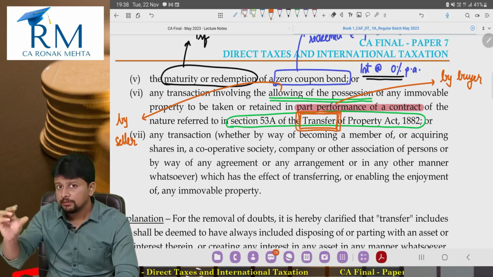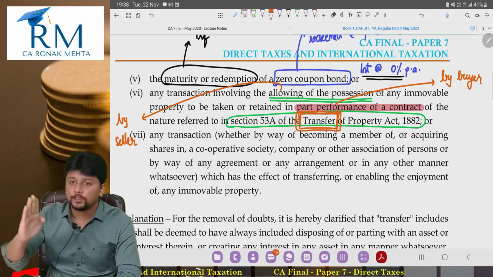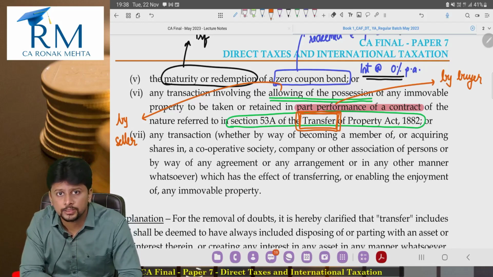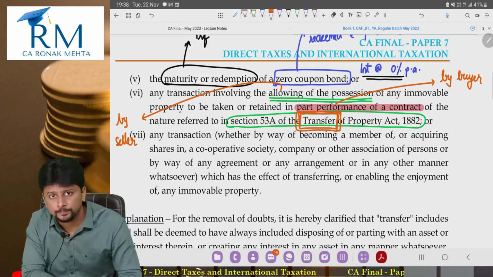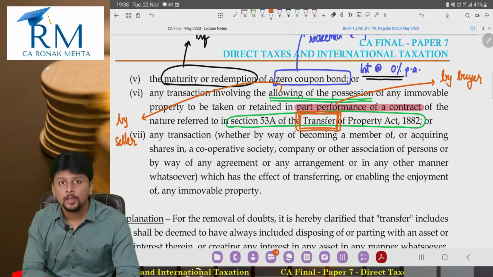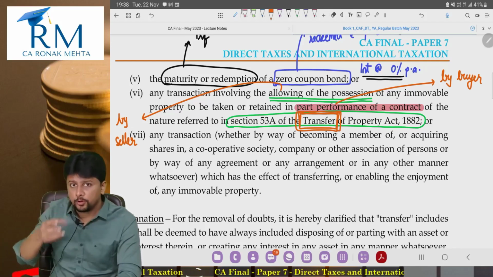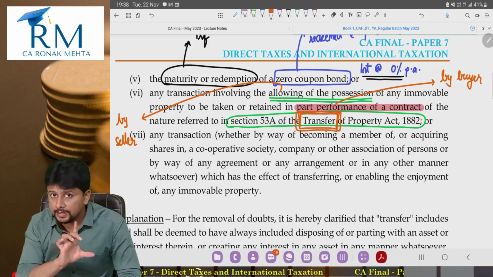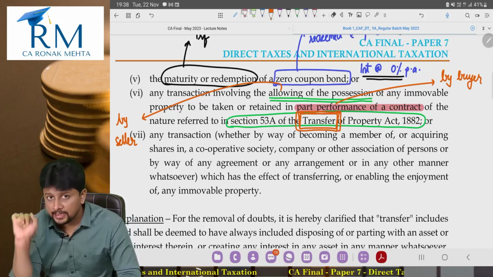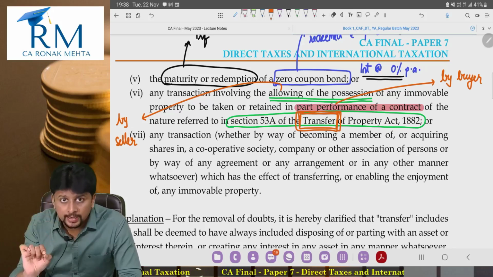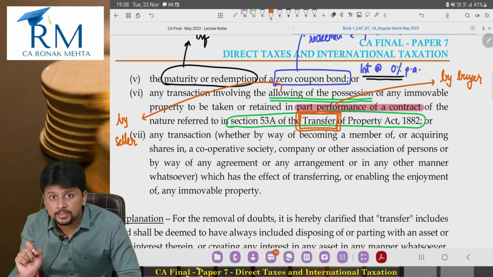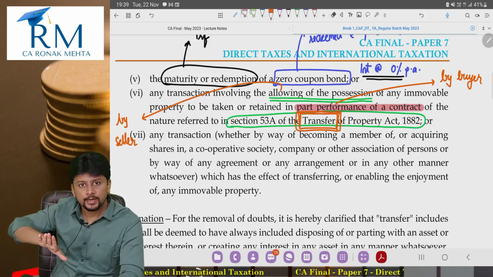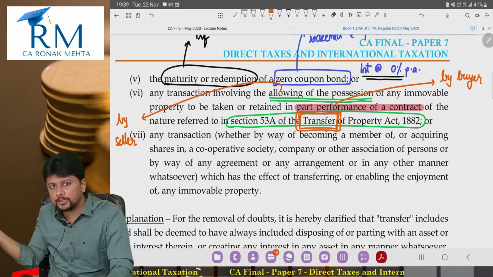So some part of the contract is performed, and the balance part will be performed in due course. The buyer has paid a certain percentage of the consideration, and the balance consideration he will pay later on. He has agreed he will pay it. On that agreement, on that promise, you are allowing him the possession of the property, and everything is as per contract. There is nothing oral. There is a contract in writing for a consideration. As a seller, you are allowing the possession because he has partly performed the contract and agreed that he will perform the balance part also.